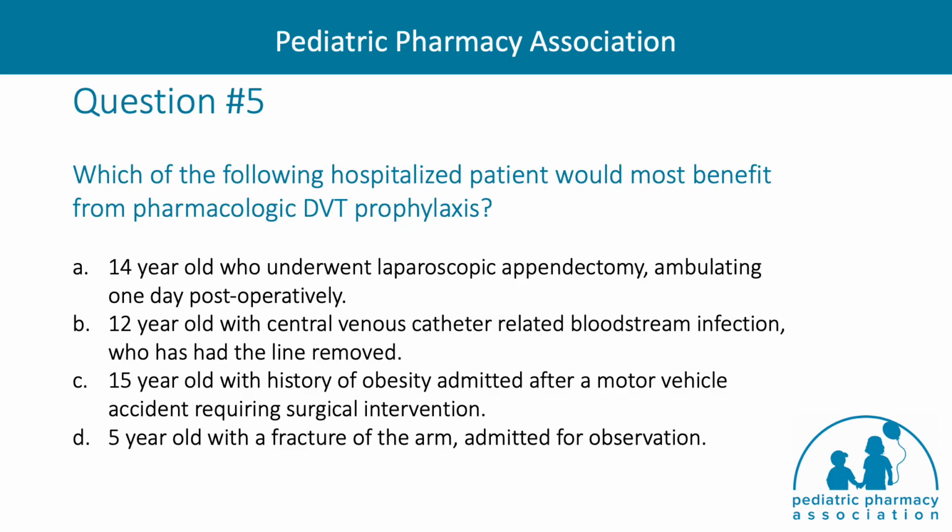Question number 5. Which of the following hospitalized patient would most benefit from pharmacologic DVT prophylaxis? The A. 14-year-old who underwent laparoscopic appendectomy, ambulating 1 day post-operatively. B. 12-year-old with central venous catheter-related bloodstream infection who has had the line removed. C. A 15-year-old with a history of obesity admitted after a motor vehicle accident requiring surgical intervention. And D. A 5-year-old with a fracture of the arm admitted for observation.